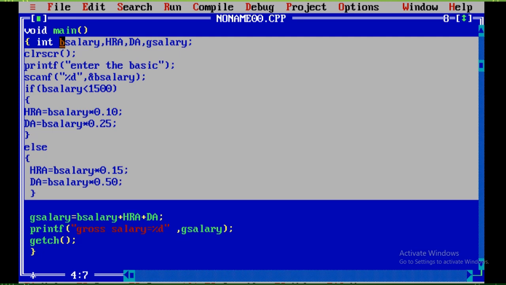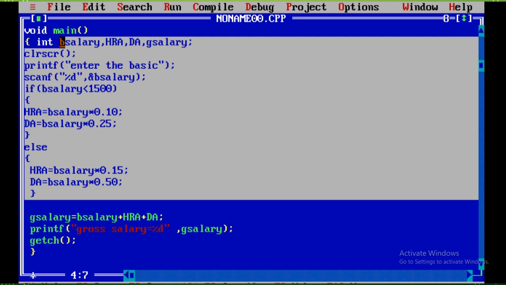So what we are using in the program is what we want to give in the declaration section. We have the basic salary, so I have given here bsalary. Next we have HRA, next DA, and also we want to find the gross salary, that's why I have given here gsalary.